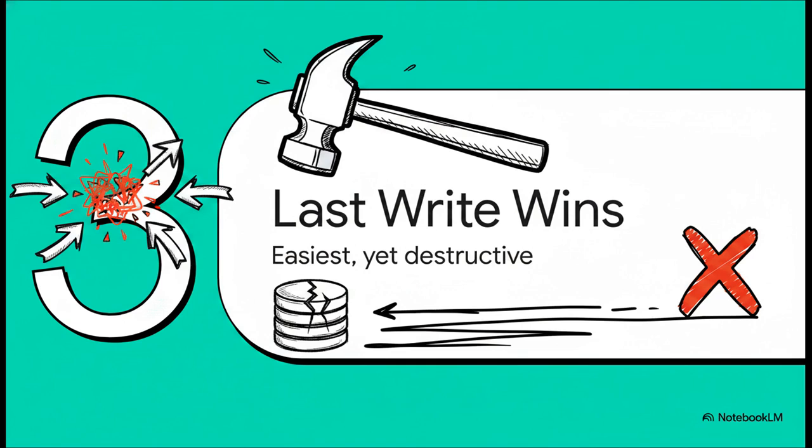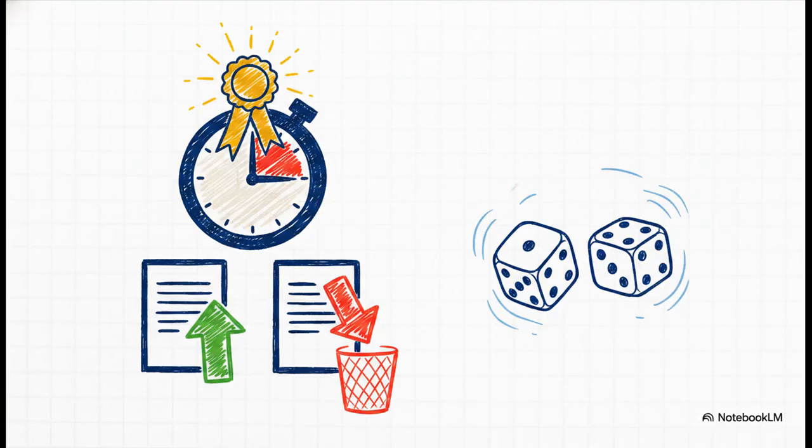Section 3, strategy. Last write wins. The easiest, most destructive fix. Okay, so if we can't avoid conflicts, we have to deal with them head on. Last write wins is a strategy that absolutely forces the system to converge, but man, it does so at a steep price. Last write wins, or LWW, basically says that the write with the most recent timestamp is the winner, and all the other concurrent writes, they're just silently discarded, gone.